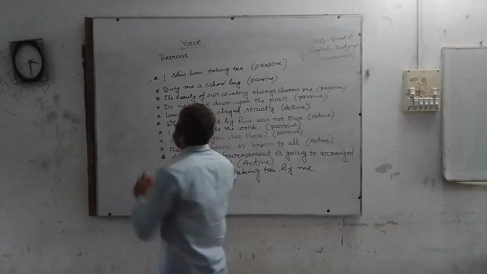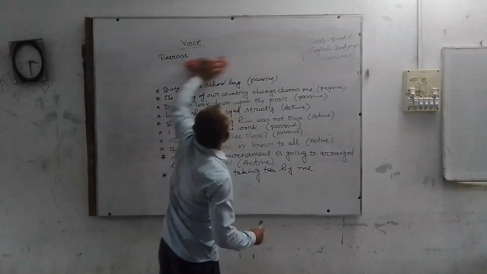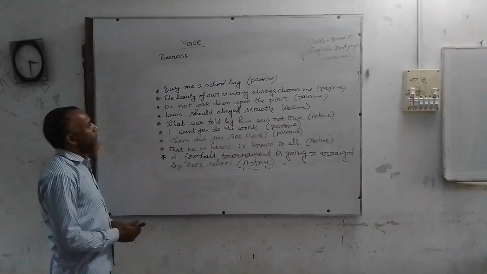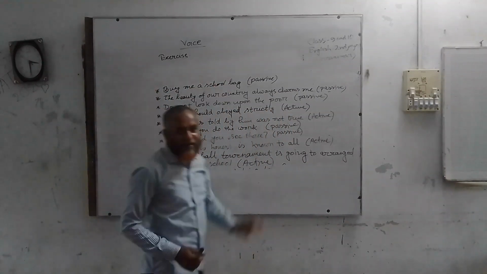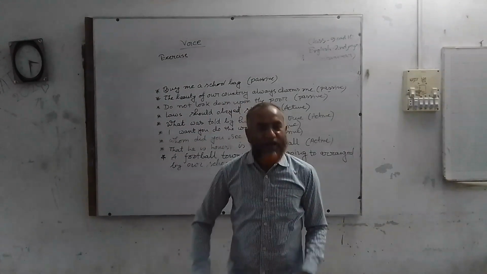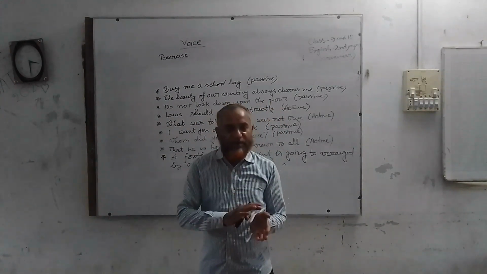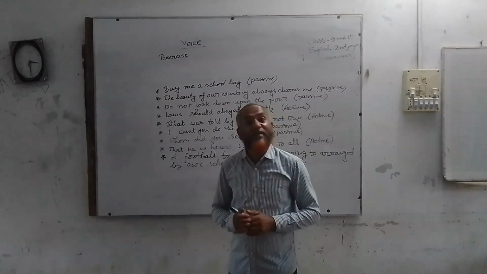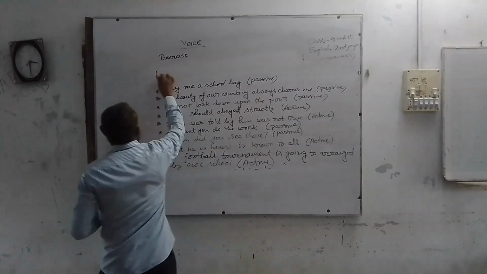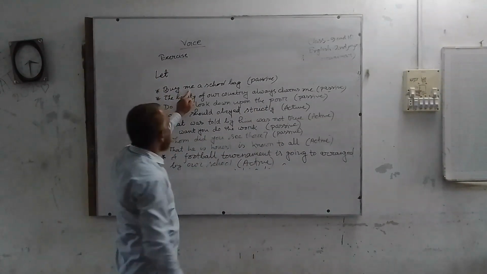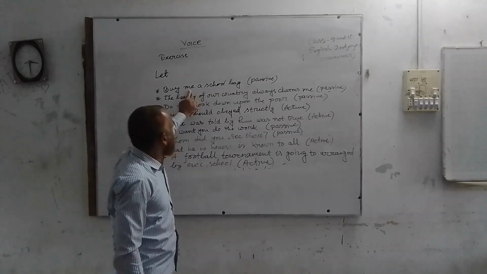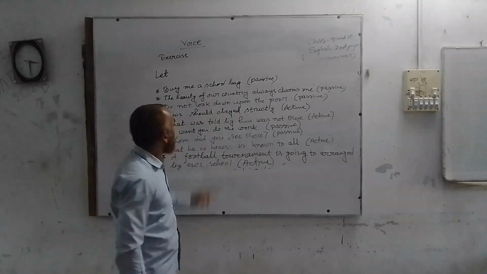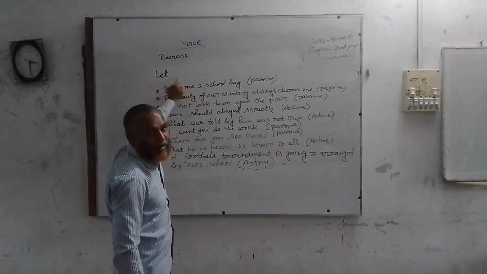Then we come to the next sentence. Buy me a school bag. Here we find that it's an imperative sentence. And when you change an active form into passive, you have to start the passive form with let. Then the object. Me should be an object. A school bag also should be an object. But what object should be used after let?